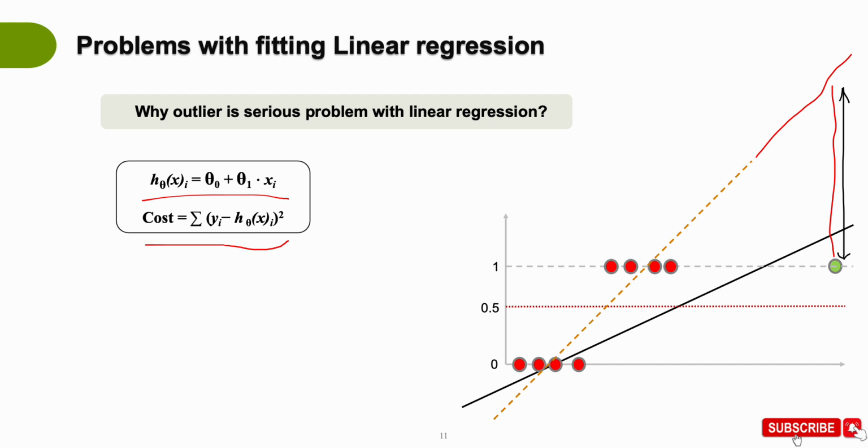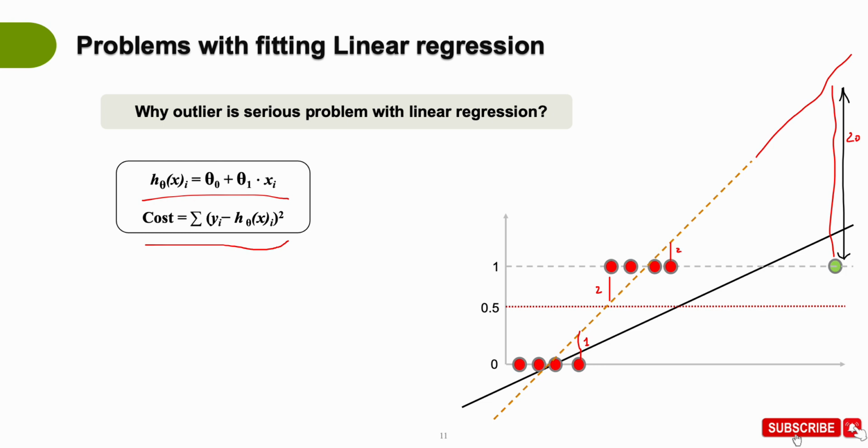Because in this cost function, we compute the difference between the actual value and the predicted value. So let's assume this distance was, let's say, 2, and assume this was again 2, and assume this is 1, right? And as compared to these distances, this distance would be, let's say, 20, right?